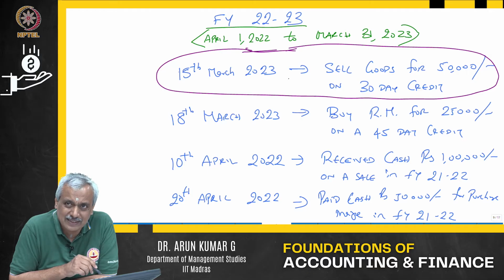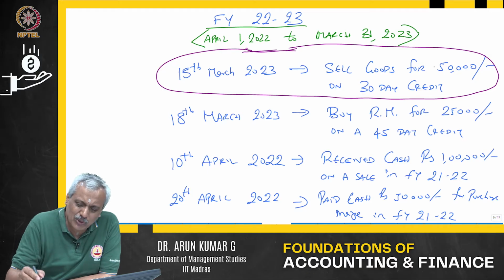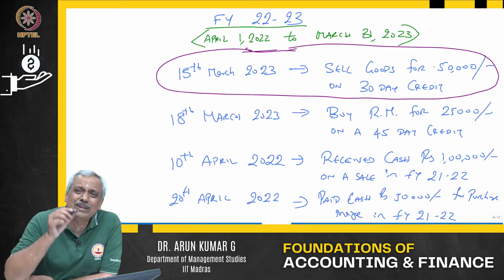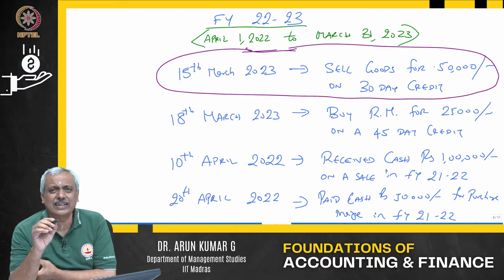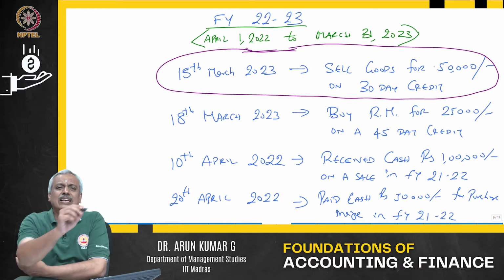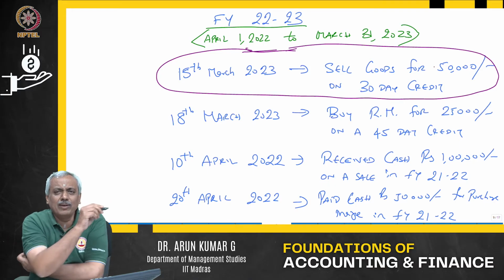I have sold goods of 50,000. Will it be added as revenue in financial year 22-23 or not? That is all my question.